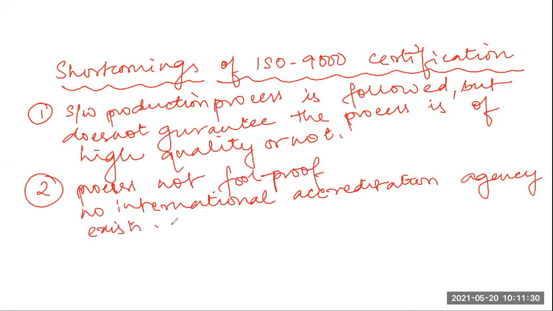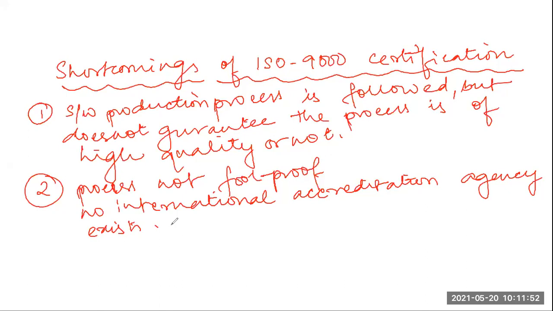That means, suppose in my country, there will be variation in the form of awarding this certificate, because different accreditation agencies are there. Among those agencies, different registrars are there. One registrar may be very strict, one registrar may be very lenient.